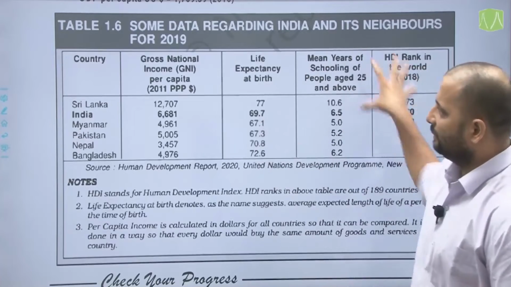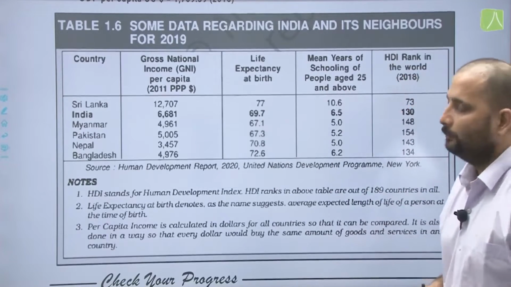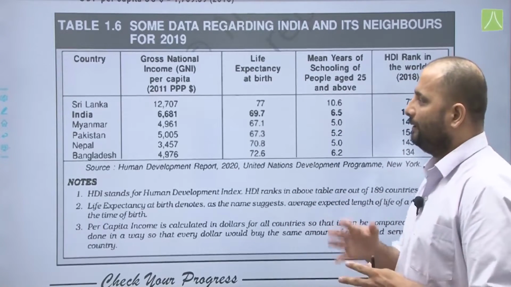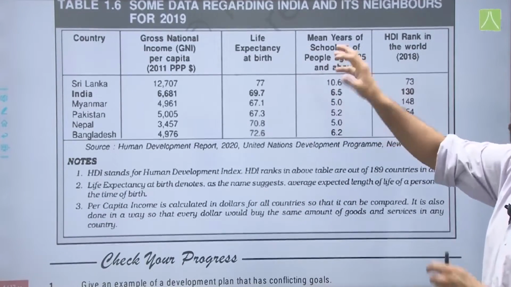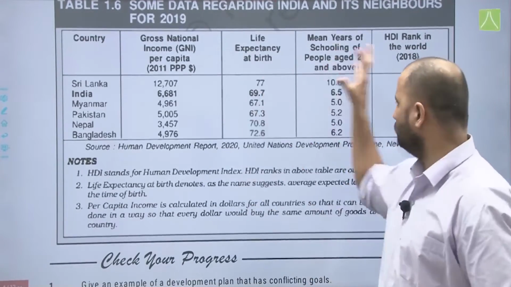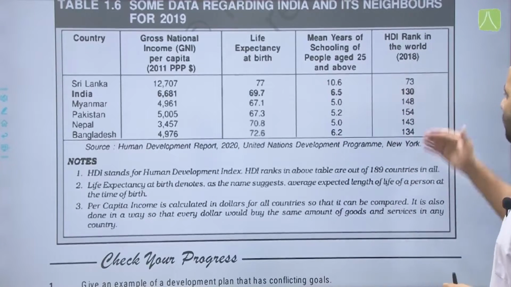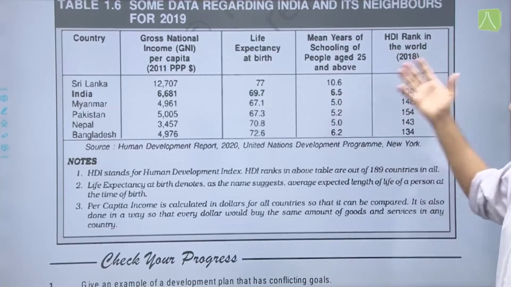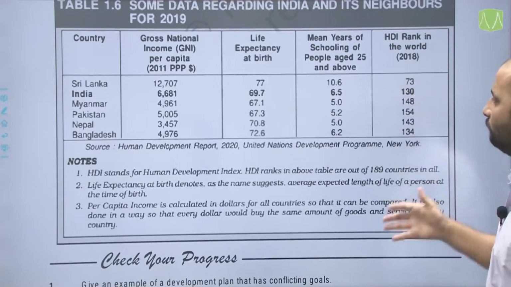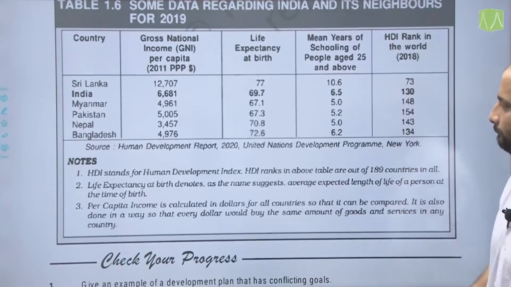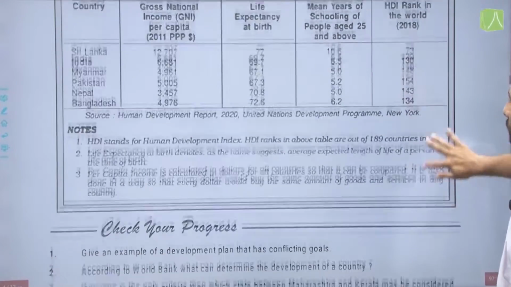This table has been provided for the comparison of various countries, and here they have only included India and its neighbours. You can check the data here if you want. India 130, Myanmar is at 148, Pakistan at 154, Nepal at 143 and Bangladesh at 134.